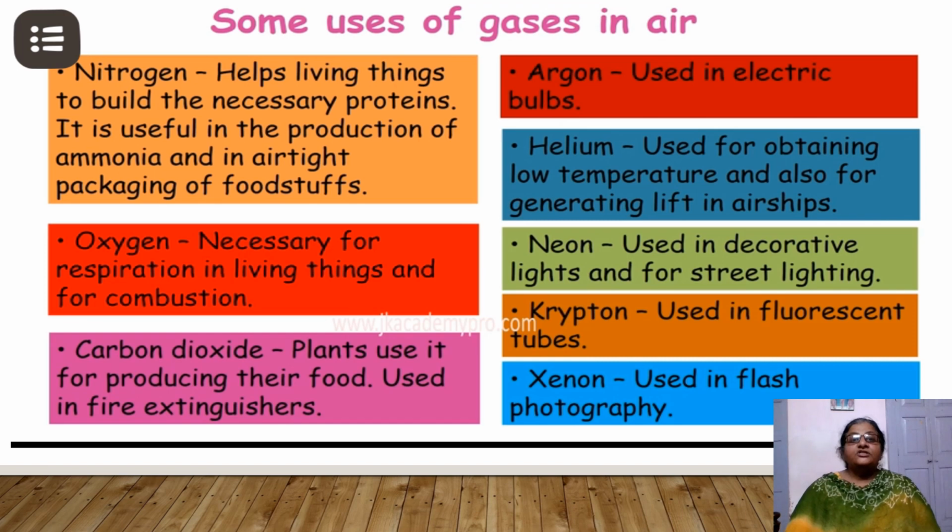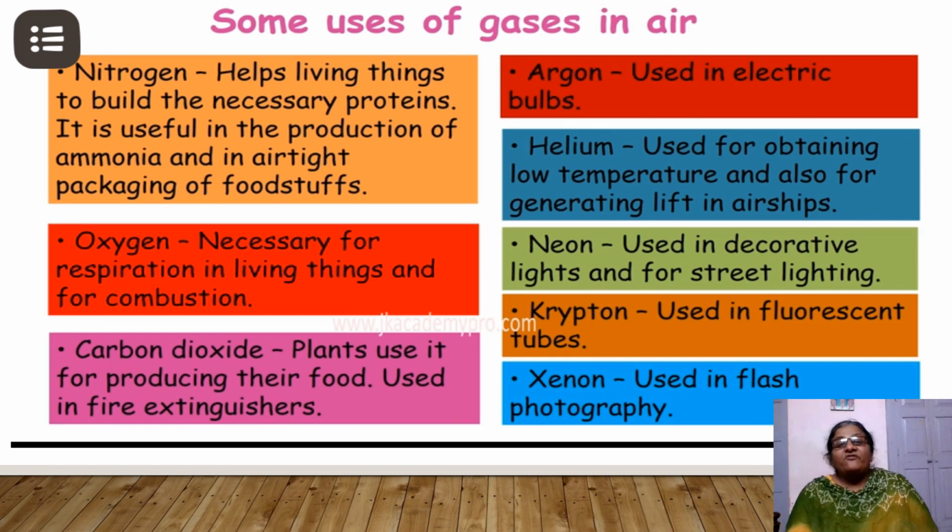Hence, oxygen is useful for combustion. Carbon dioxide is used by plants to make their own food. We know that plants are autotrophs, and all living things, all animals, depend on plants for their food. So this food is prepared by plants due to carbon dioxide. Other gases also have their uses. We use them for different purposes.